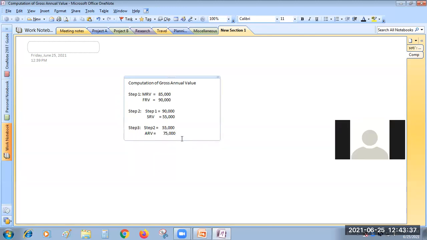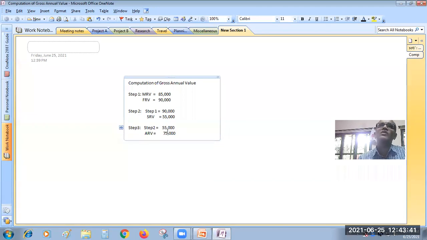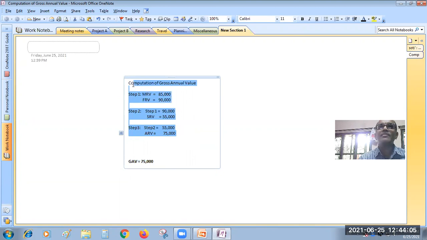In these two amounts, which amount is more? 75,000 is more. So that amount will be our gross annual value. GAV is equal to 75,000. So the computation of this one is important in the problem. In the entire problem, if you are able to understand these steps, almost you can score in a better way.